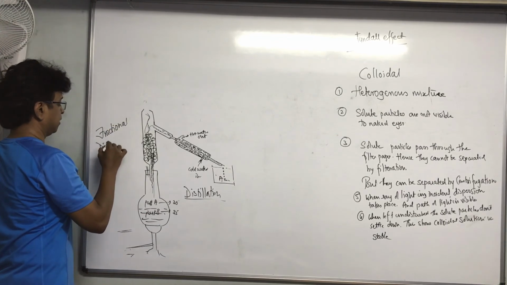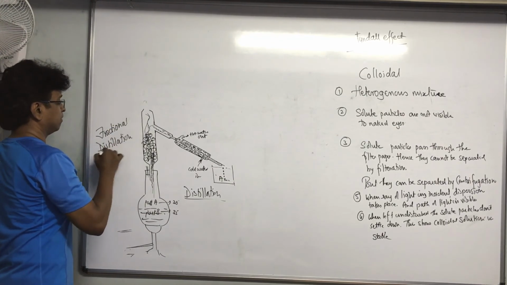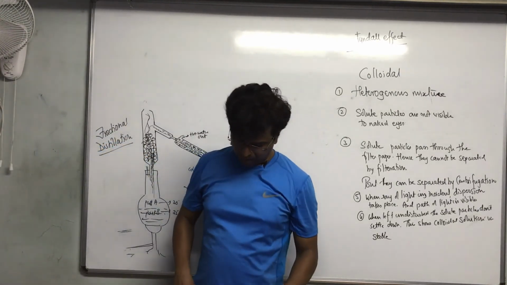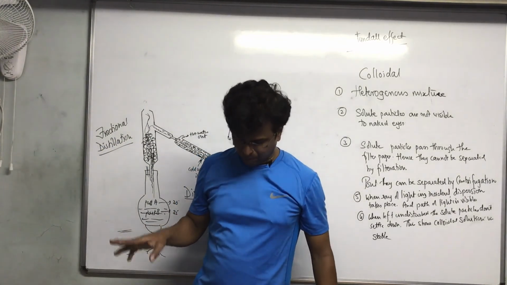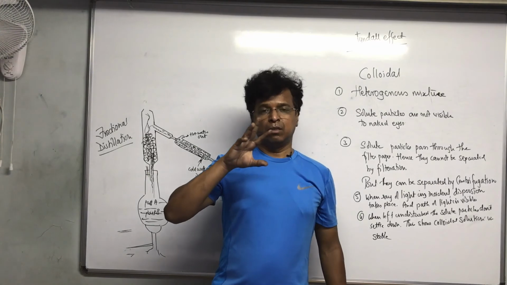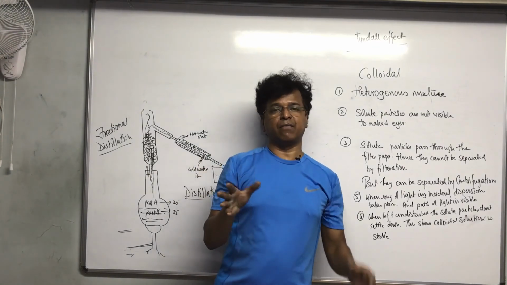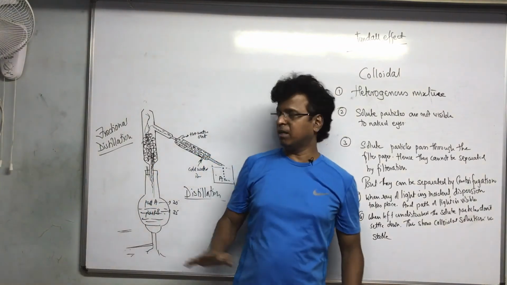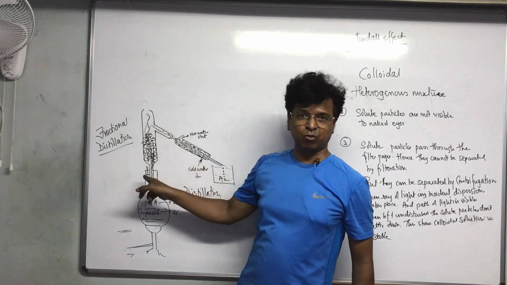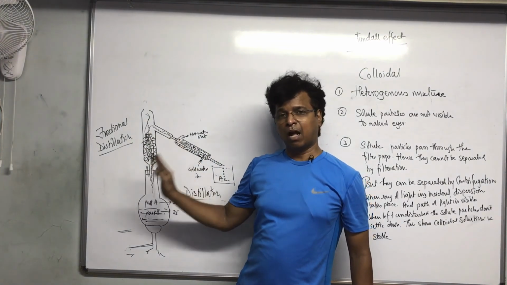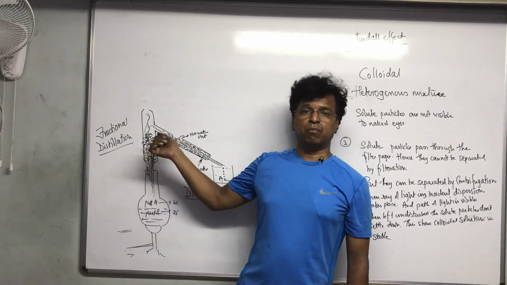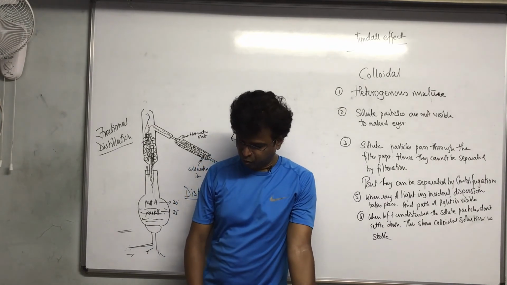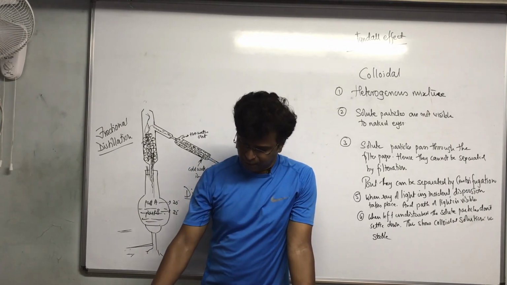Fractional distillation. Of course, this topic is not explained to you in that much depth. It is only told for your syllabus how two miscible liquids having less difference in their boiling points are separated by the process of fractional distillation. Only a fractional distillation condenser is used over there. That is all they have told. How, what happens, why does part B fall down, nothing is given in detail over there. So that is more than sufficient for us to understand. Okay, so that is there.